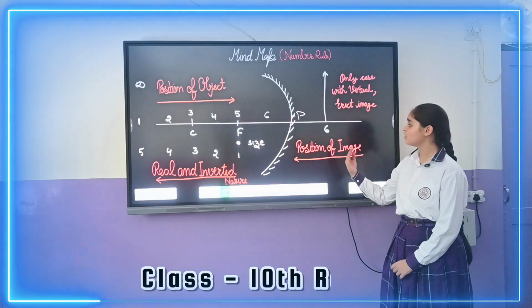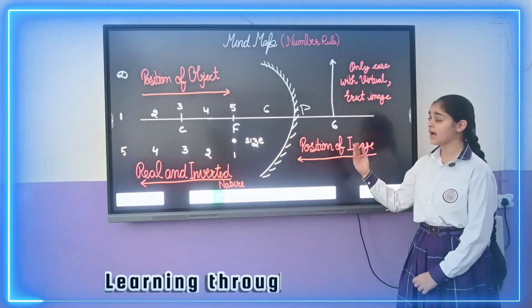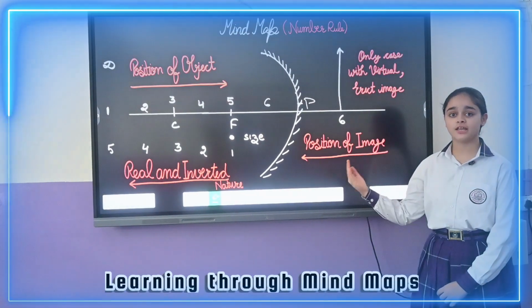The sixth case is the only case in which the object is placed between F and P, and the image is formed behind the mirror, and the image is virtual, erect and enlarged.